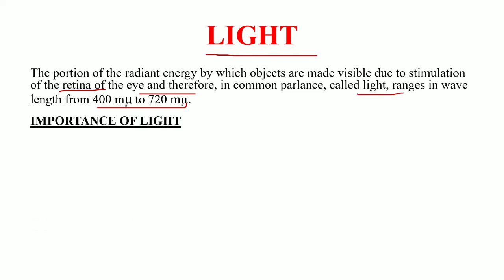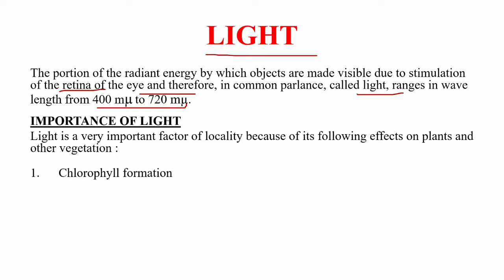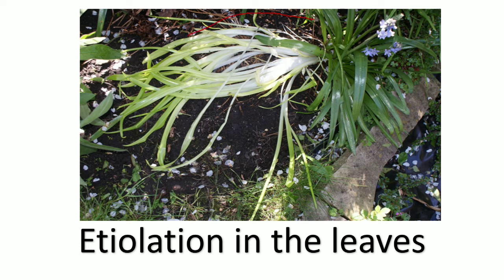So this is very important for the growth and development of the plants, as it helps in the formation of chlorophyll. Chlorophyll is a very important chemical compound which is responsible for the photosynthesis and the green coloration of the leaves. From this image you can observe this discoloration in the leaves. This is due to the absence of light. The chlorophyll formation does not take place properly. As a result, the leaves of the tree become pale or yellowish in color. This paling or discoloration of the leaves is known as etiolation.